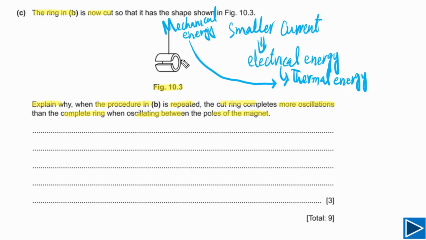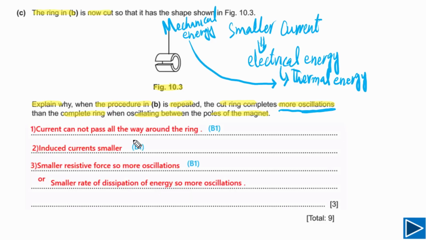So the rate of energy transfer is lower. If the rate of energy transfer is lower, this ring will take longer time to stop. That's the reason it will complete more oscillations. That's all we need to understand to answer this question. These are the points you need to write down a proper answer.